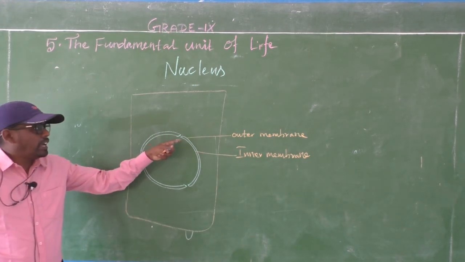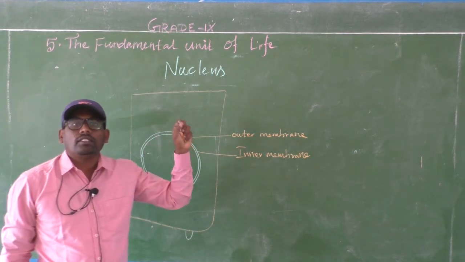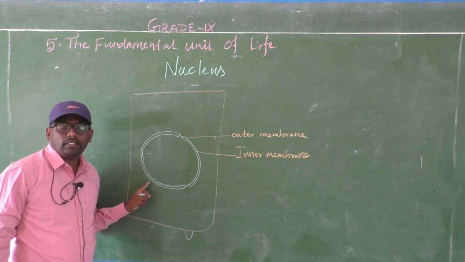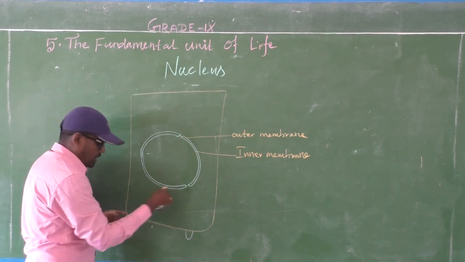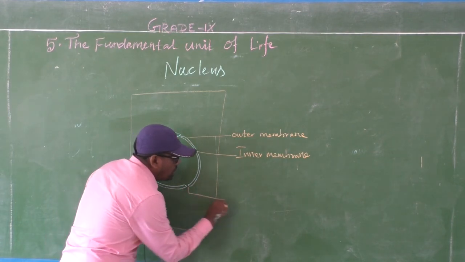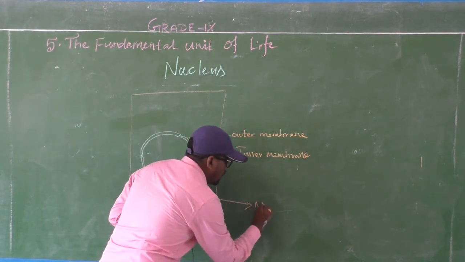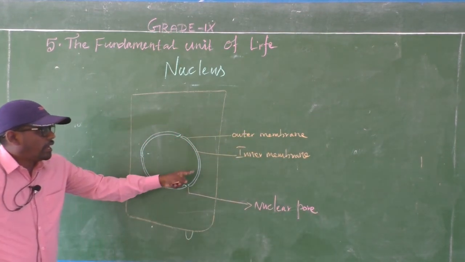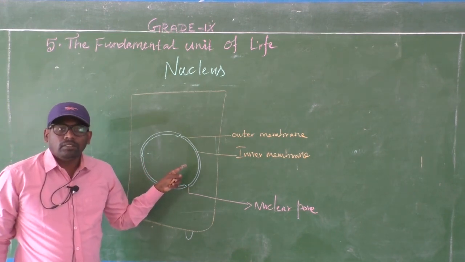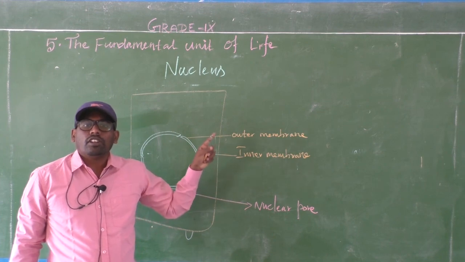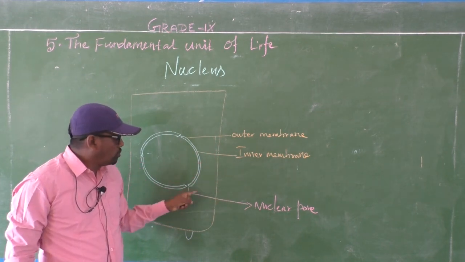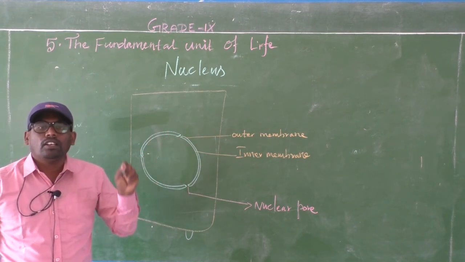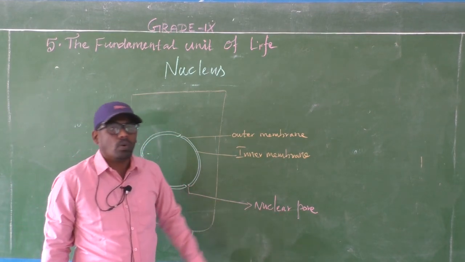Okay, the outer membrane and inner membrane are not enclosed thoroughly, not enclosed fully. So there is a gap in some places. These gaps or pores are called nuclear pores. Again, there is an inner membrane and an outer membrane, and the nucleus is not covered fully. There is a small opening between these membranes, called a nuclear pore.